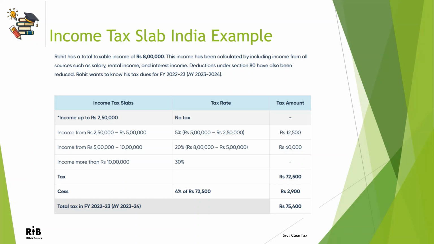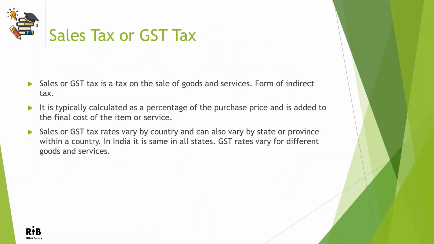Now let's look at sales tax, or the GST, which is a tax that you pay on the sale, or you have to pay on buying goods or services. It's a form of indirect tax applied on goods like any product, like soap or furniture, food items, or other things that you need for your consumption or use.